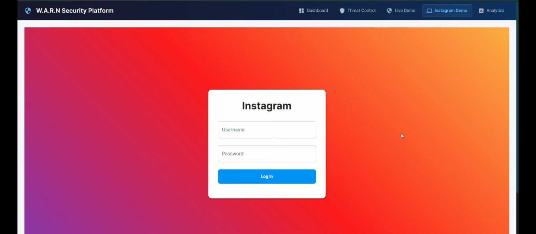Now let's go for the Instagram demo. Why am I showing an Instagram demo? Take an example: there is a person A who is a friend of person B. Person A knows about three platforms whose passwords person B uses, like Instagram, Facebook, WhatsApp. Now he comes to Instagram.